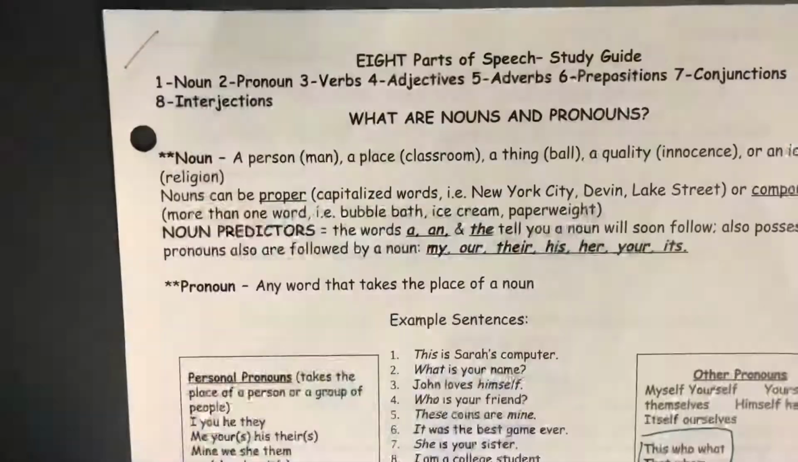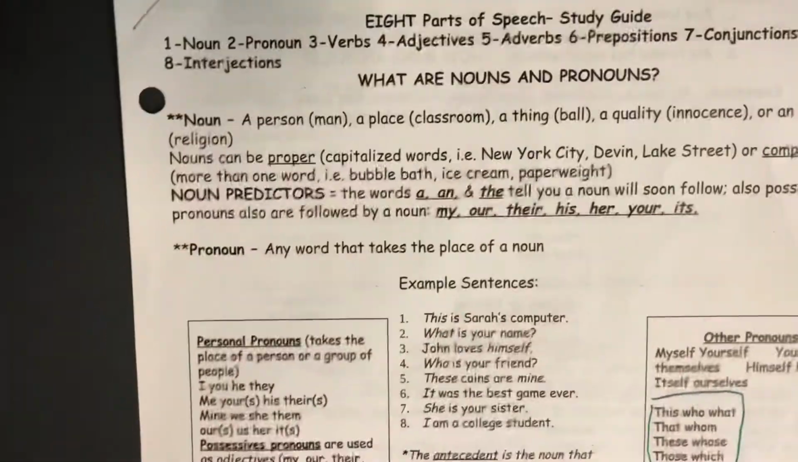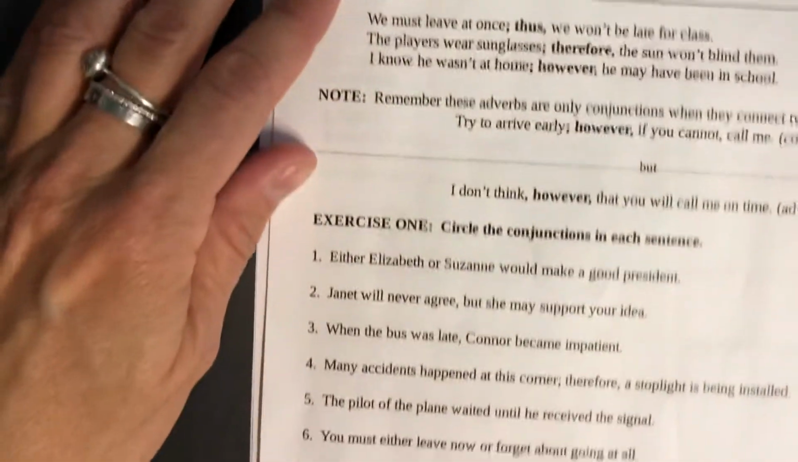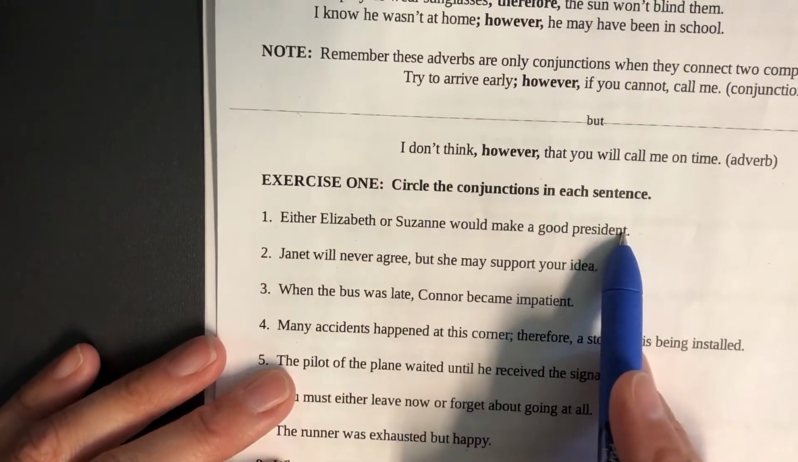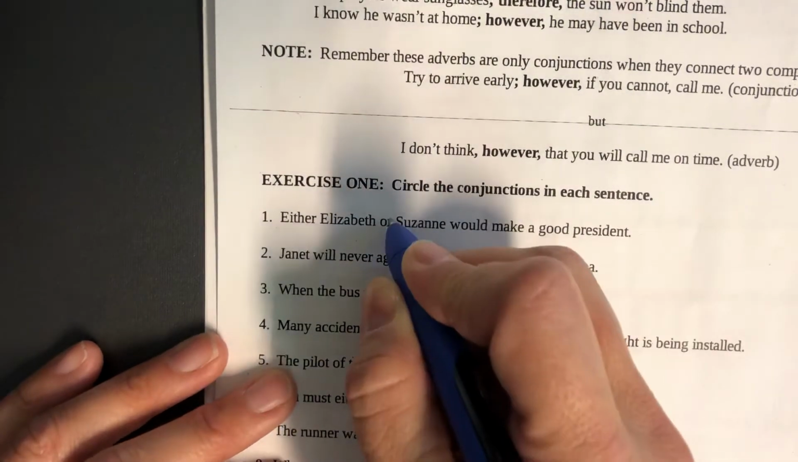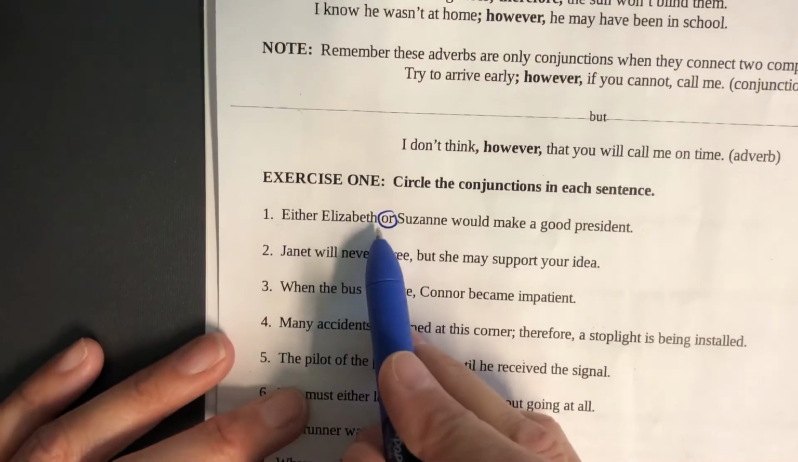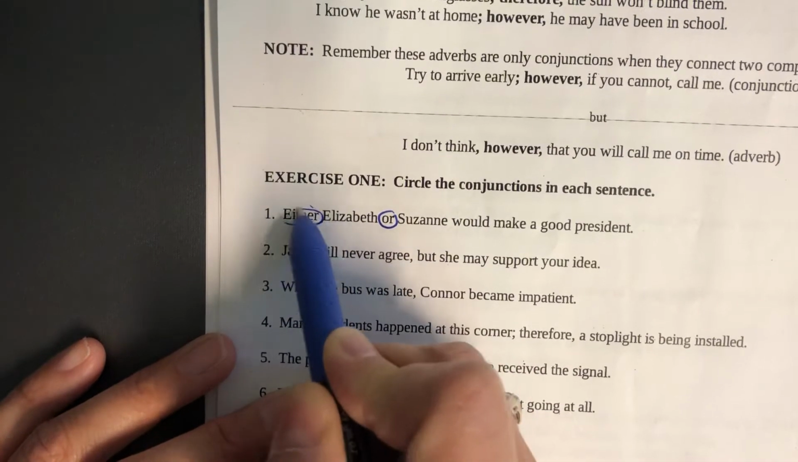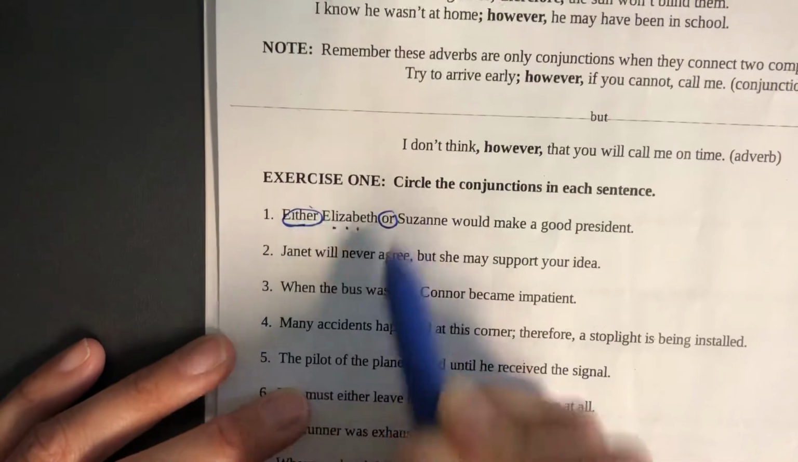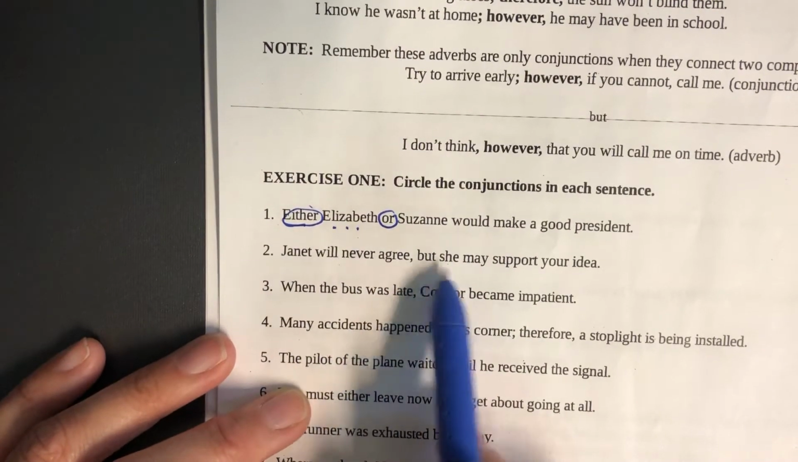If we go to the exercise, and again, if you look in here, you will have all your conjunctions together as well. See, they start over on this page, and then they go over here. But here we go. So I'll do a couple exercises here with you, and hopefully that will help a little bit. Either Elizabeth or Suzanne would make a good president. One of our keywords automatically right now is or, but there's no comma with it, so it's probably not a coordinating conjunction, but it is a correlative because you have the either or. Remember, either ... or.